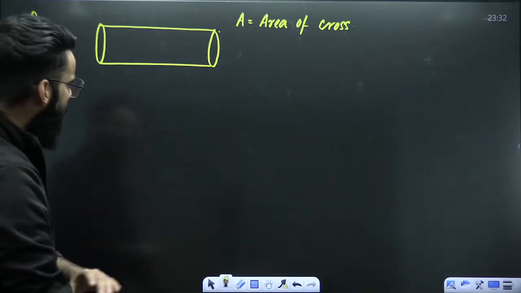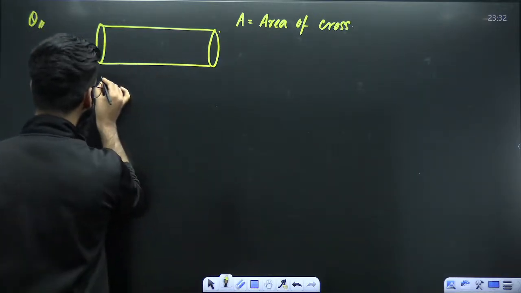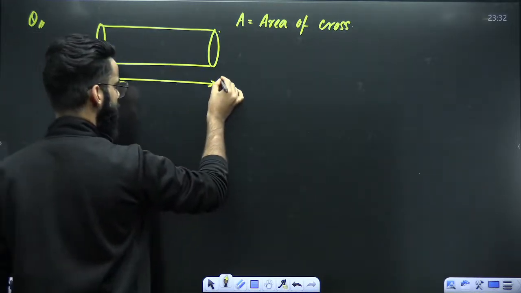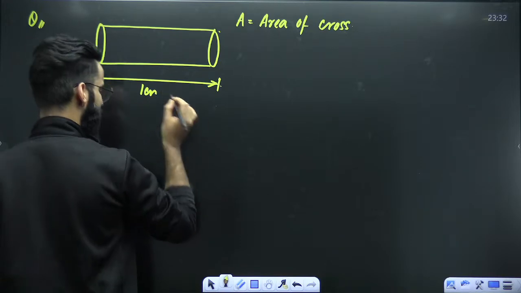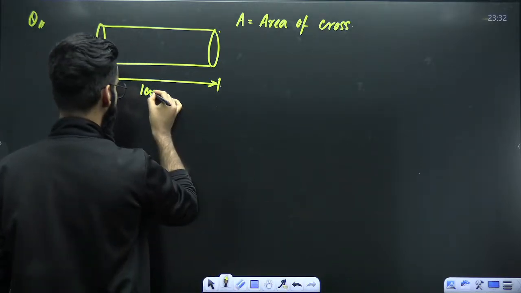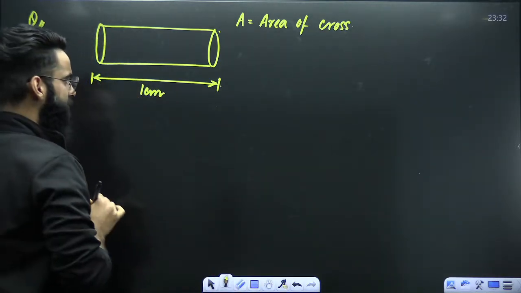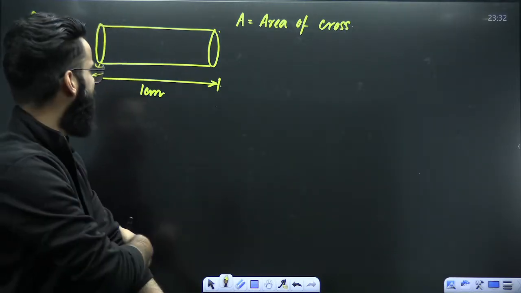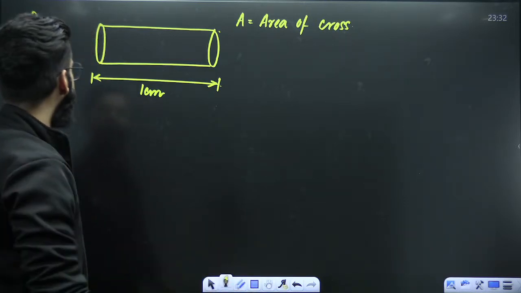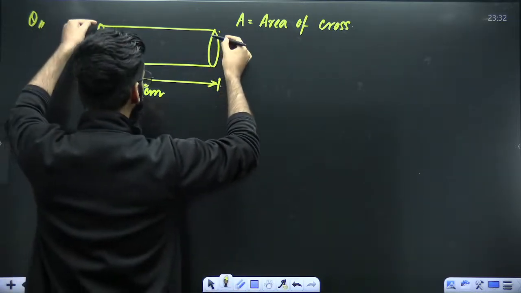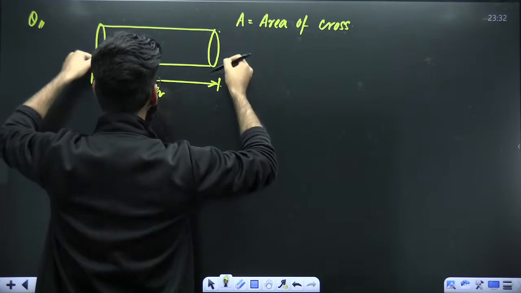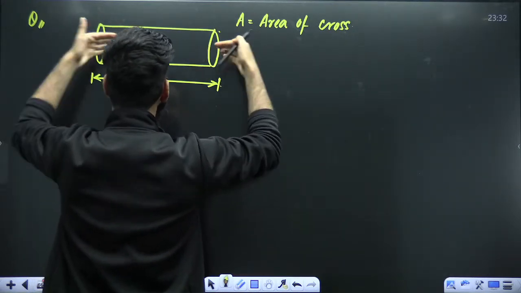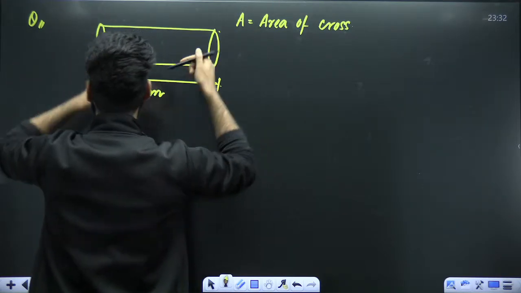Okay. Now, my dear students, let's assume that the length of this particular cylinder is, let's say, 1 meter, for example, or 1 centimeter. Let's say the length of the cylinder is 1 centimeter, for example. Okay. Now, what exactly I'm going to do? Since the cylinder has two ends, from two ends, I'm going to start inserting two gases.